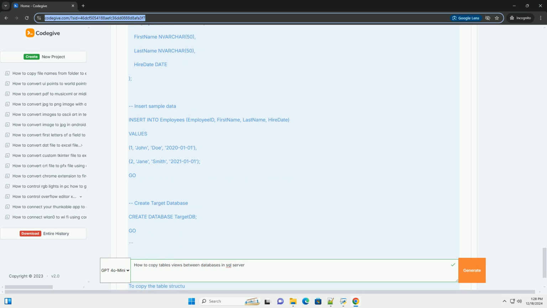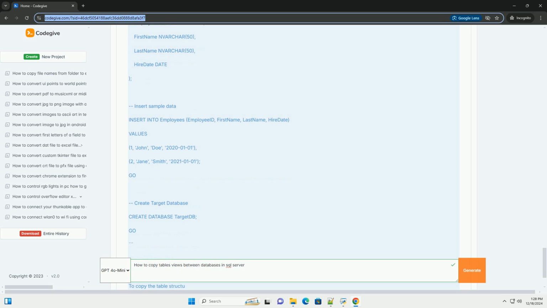Copying tables and views between databases in SQL Server can be accomplished through several methods, including using SQL Server Management Studio, SSMS, Transact SQL, T-SQL, scripts, or SQL Server Integration Services, SSIS. This tutorial will focus on using T-SQL scripts for copying tables and views, as it provides a programmatic approach that can be easily automated.